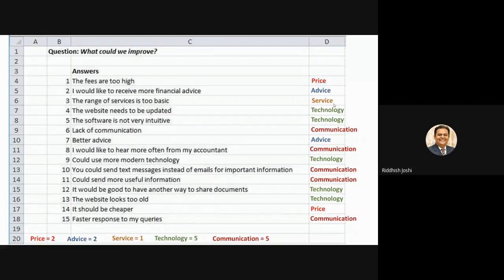You can do this on as many options as possible. Again, I am simply repeating, do not go for more than 8 to 10 options, categories. And if certain answers are not falling under those 8 to 10 categories, you can simply develop one category as others. I hope this makes it clear.